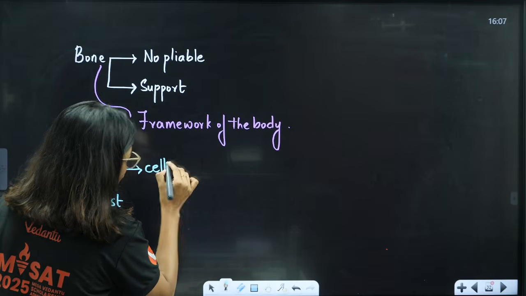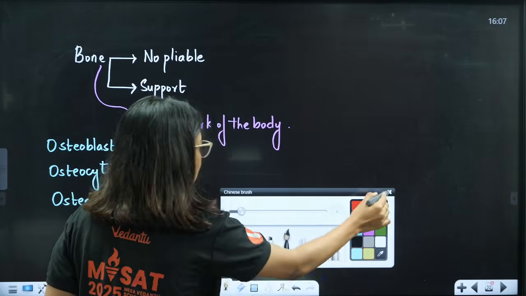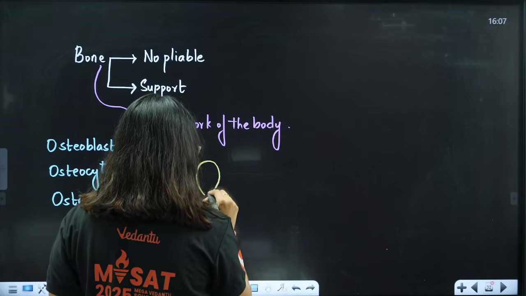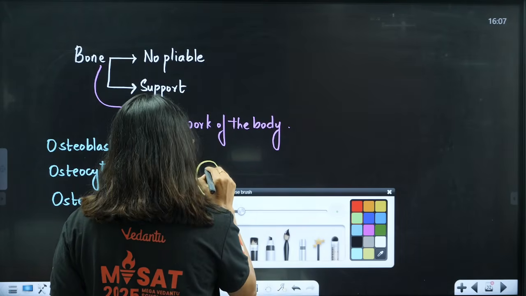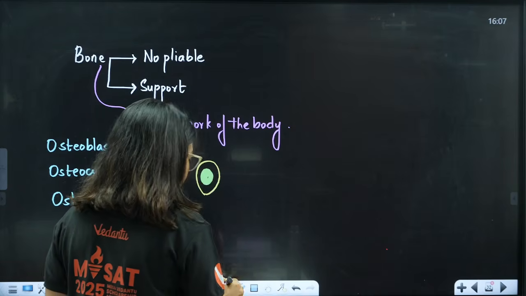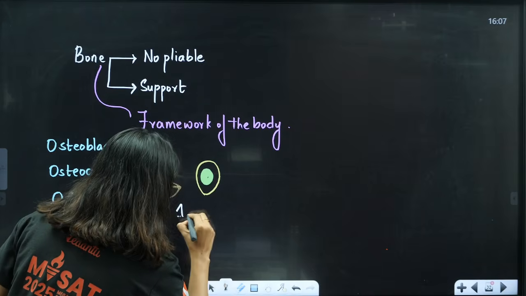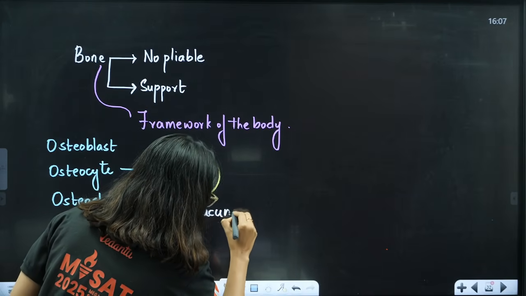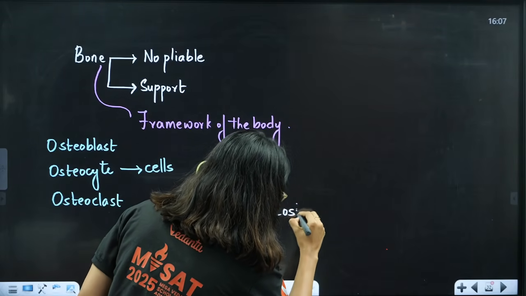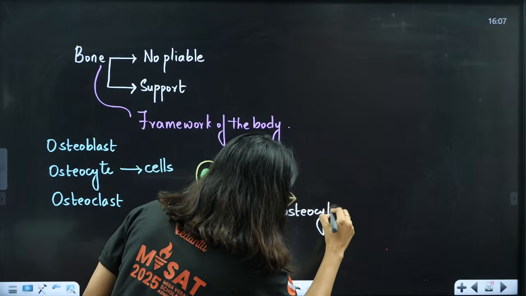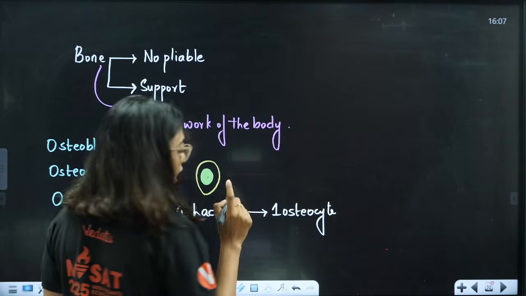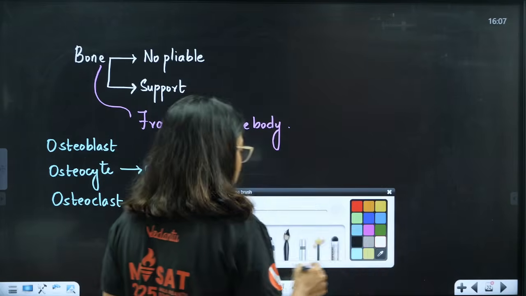Now students, osteocytes are present inside a space which is called the lacunae. So remember, one lacunae will have one osteocyte. Understood? Lacunae is a space. Inside that space, one osteocyte will be present. Clear? This is about your bone.